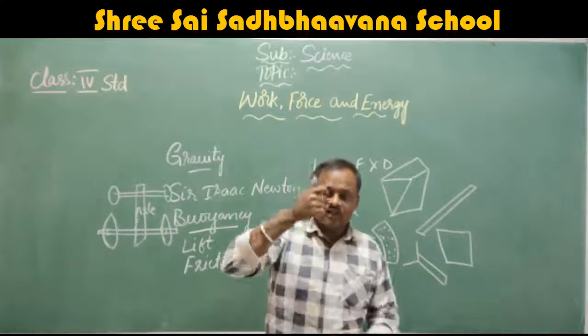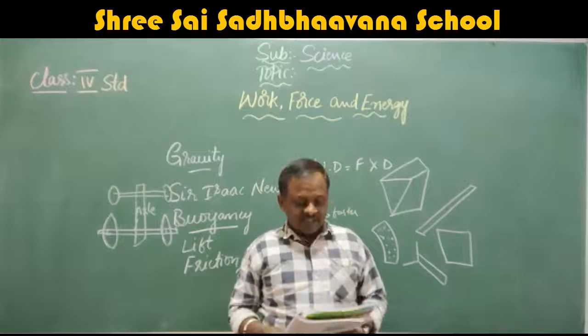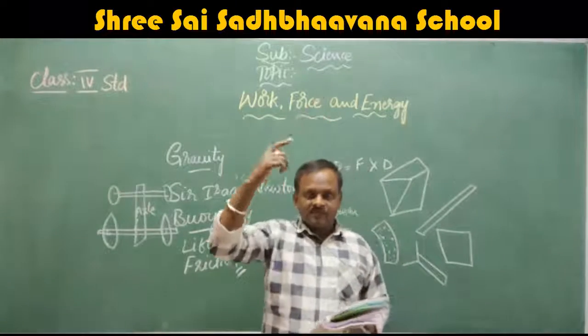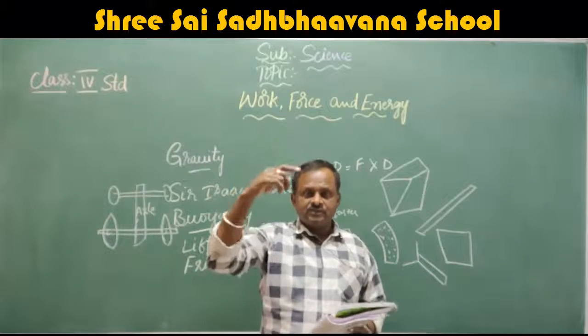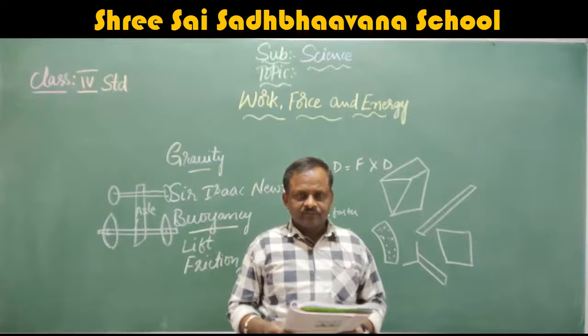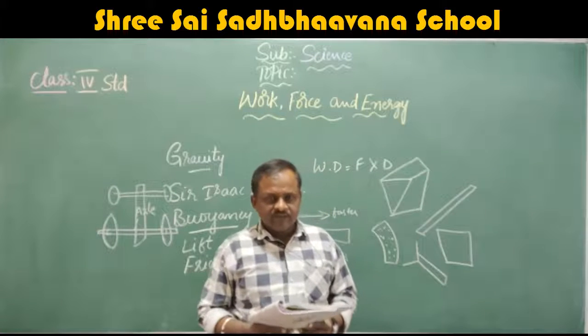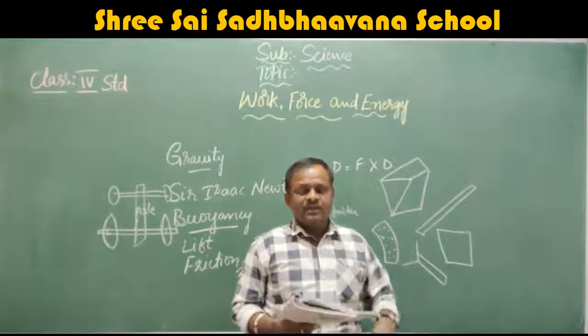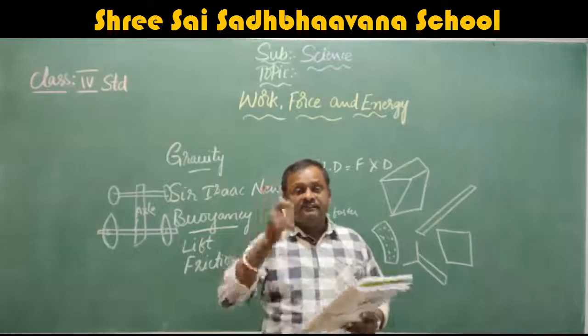In wells, to draw water in olden days, they used these pulleys. Now also, to lift heavy loads, they use pulleys. In cranes, they use this pulley and ropes for lifting heavy objects. Now also in houses or in some working places, they use chain and pulley to lift heavy objects.